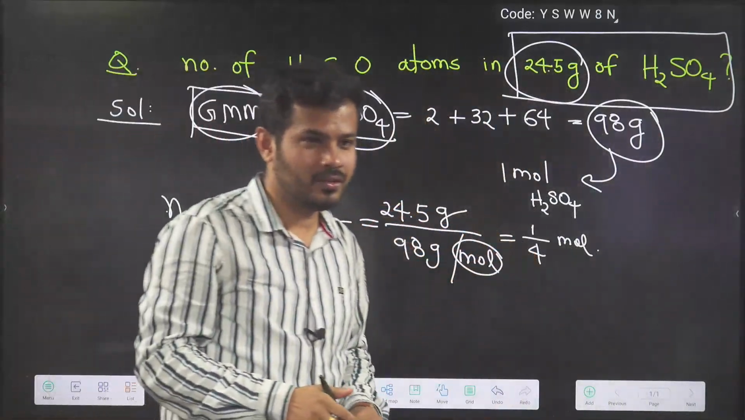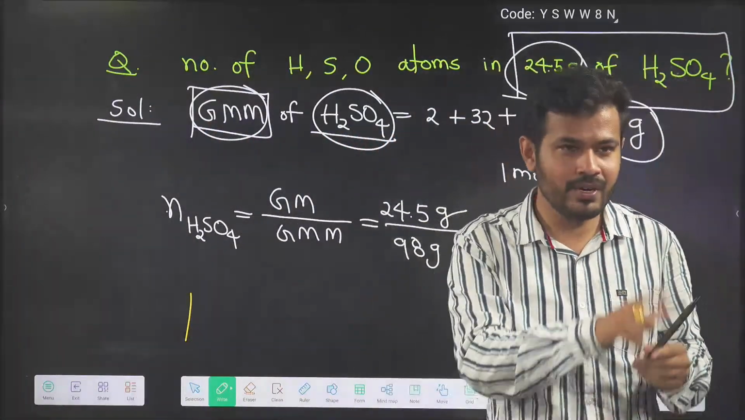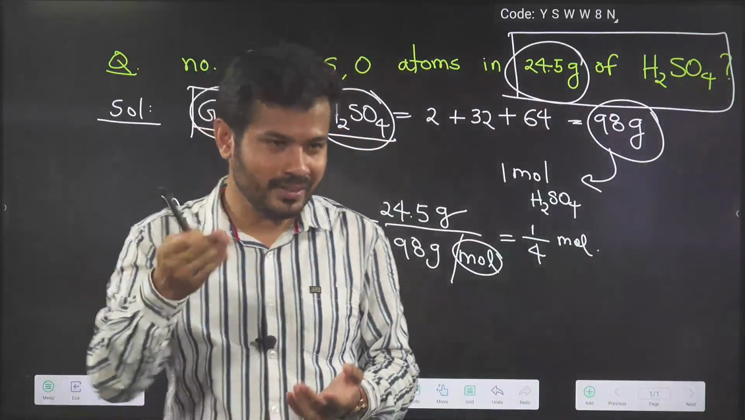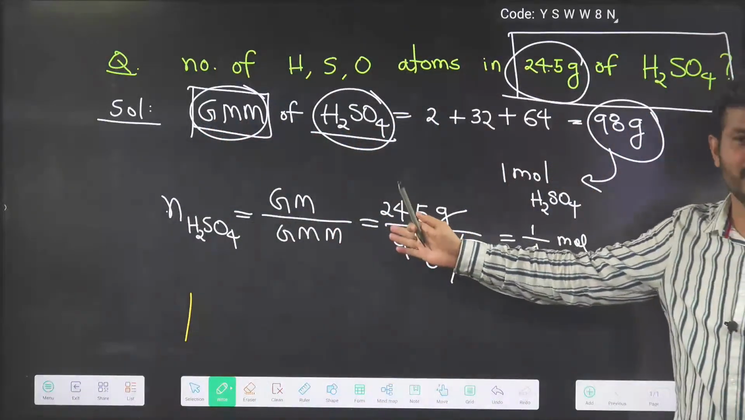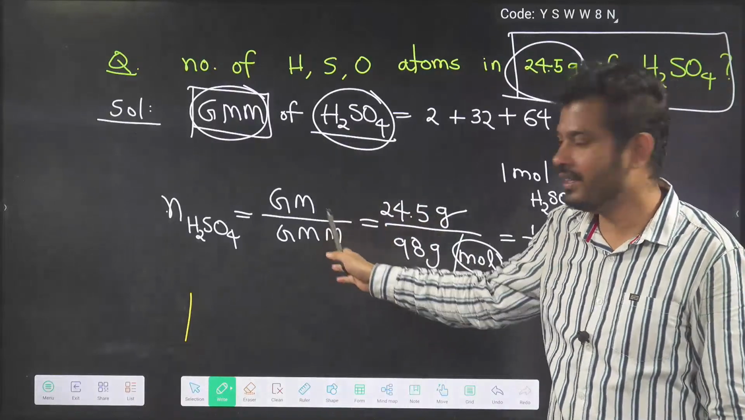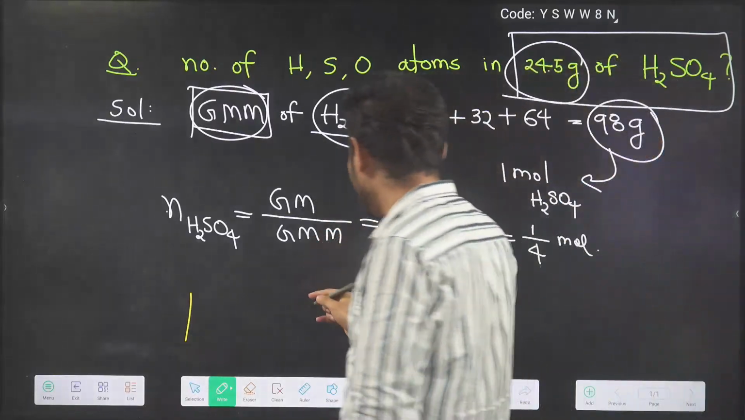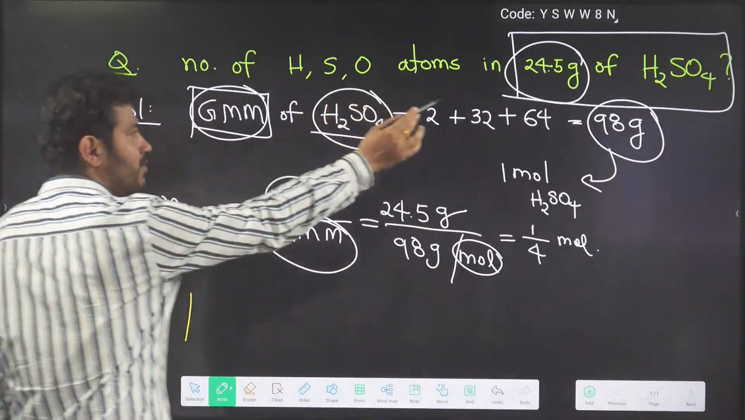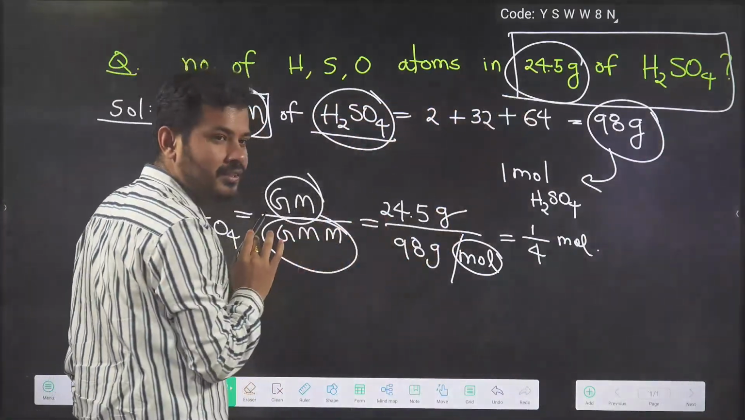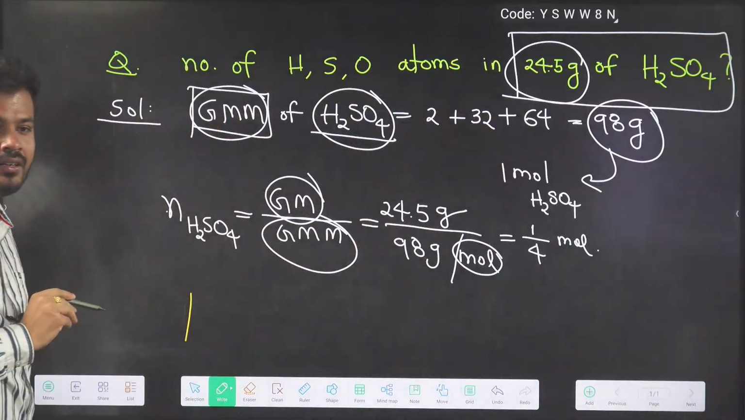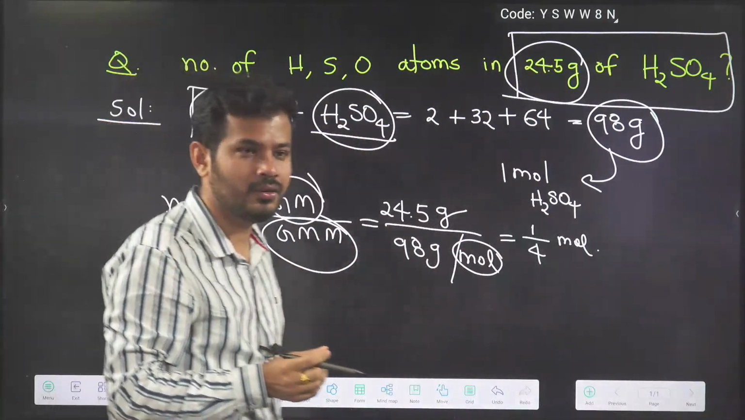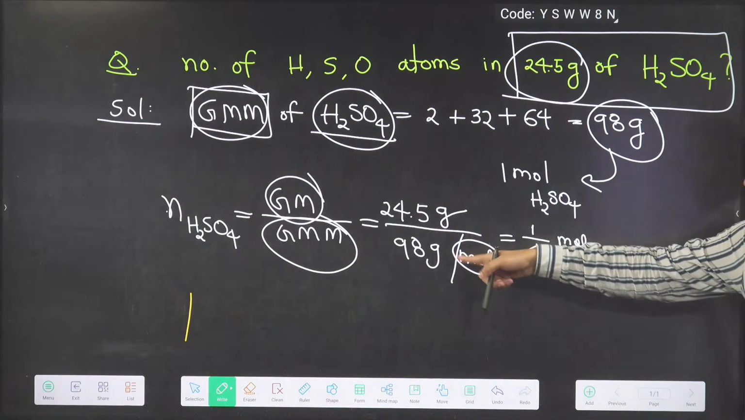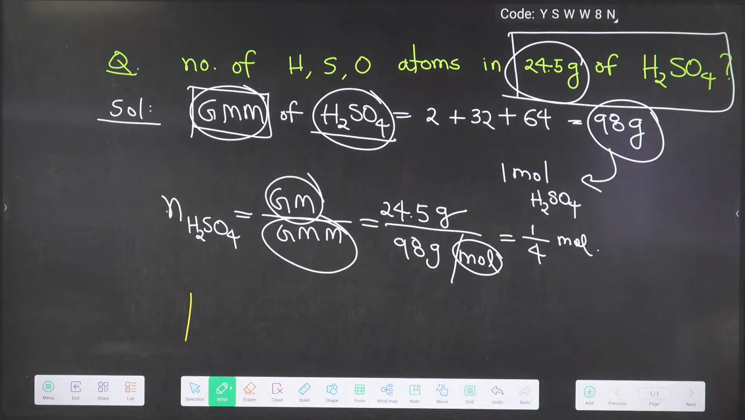We are not going through the unitary method, like one pen 10 rupees, 5 pens 50 rupees. Rather we are using this formula. This formula is not rocket science, it is just based on the unitary method itself. Number of mole is given mass by gram molecular mass. In the question I have given 24.5 gram of H2SO4. We have calculated the gram molecular mass 98. I have substituted, and by cancelling, I am getting 1 by 4 mole, right?